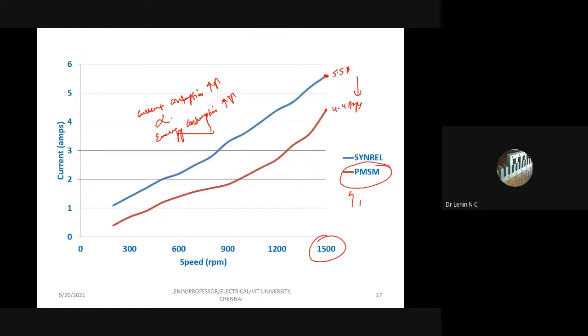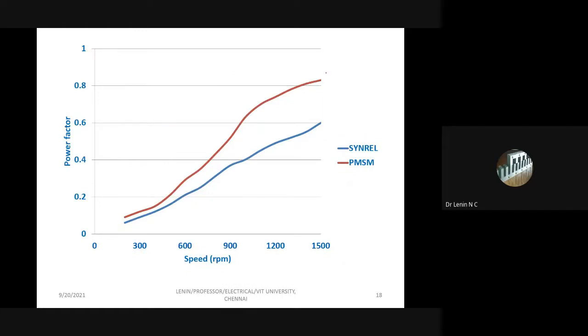And because of higher current, we have a poor power factor in the synchronous reluctance machine. My power factor is only 0.6 here, whereas for the PMSM, my power factor is greater than 0.8. So if my power factor is lesser, what is the meaning? The commercial meaning is I need to pay more money. Because the power factor is lesser, current consumption is going to be more, so I want to spend more money. If the power factor is closer to 1, that means the energy consumption is going to be the best.